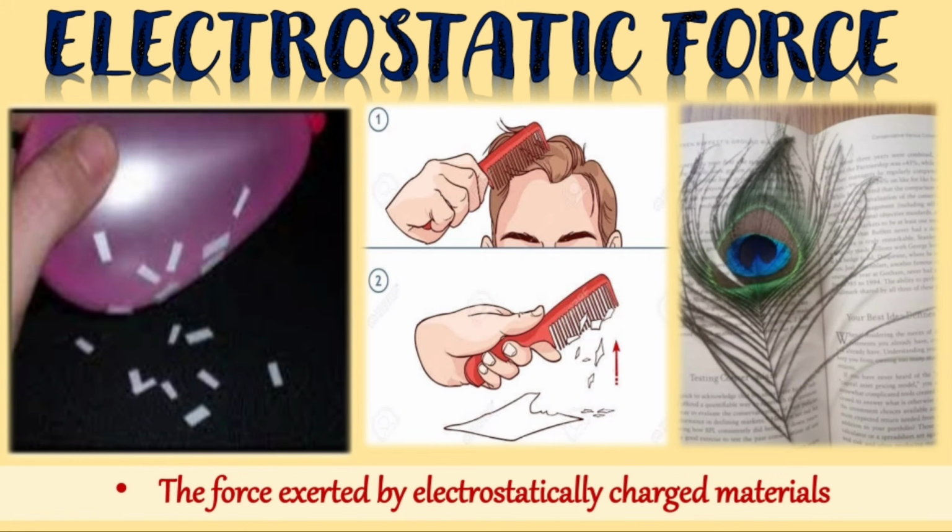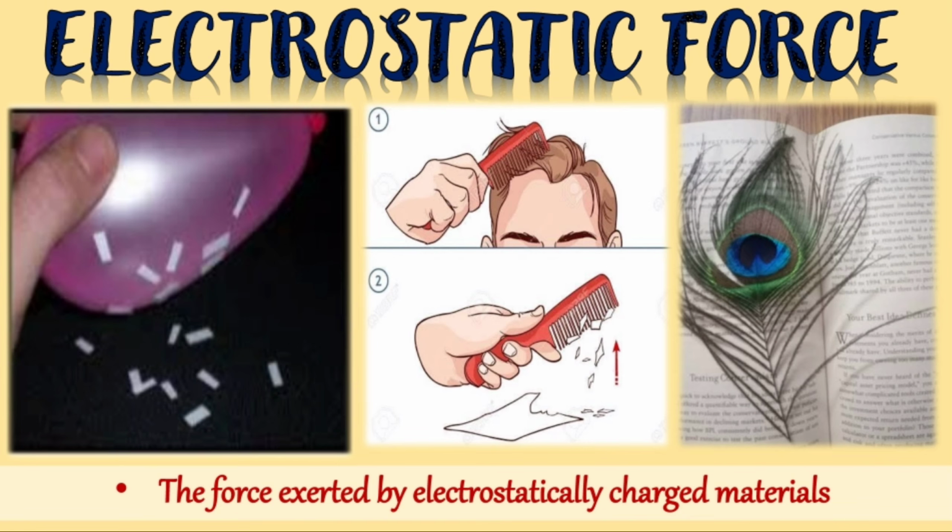Now next one is electrostatic force. For that, spread small pieces of paper on a table, then bring an inflated balloon near it. So what will happen? Rub a plastic comb against dry hair and repeat the above activity. Rub a peacock feather between two pages of a notebook and bring it near your fingers. What do you see? So the answer for all of these is that pieces of paper, peacock feather and our hair show some movement.